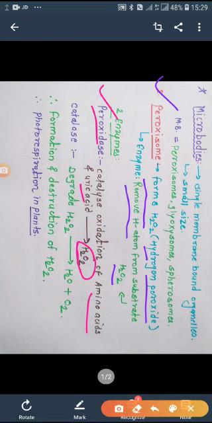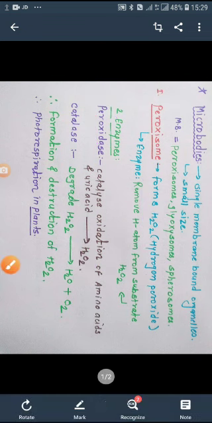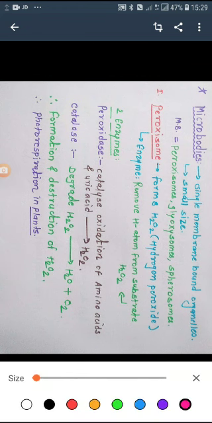Then the next part. The second enzyme located in the peroxisome is the catalase enzyme. The main role of this catalase enzyme is to degrade the hydrogen peroxide, because hydrogen peroxide is very toxic or harmful to the cell. It acts as a free radical. Due to the presence of this free radical, the aging process occurs in the living organism.